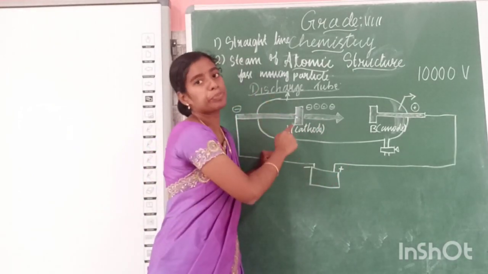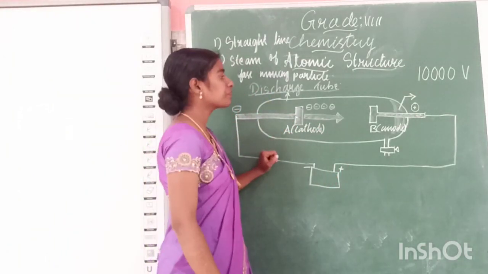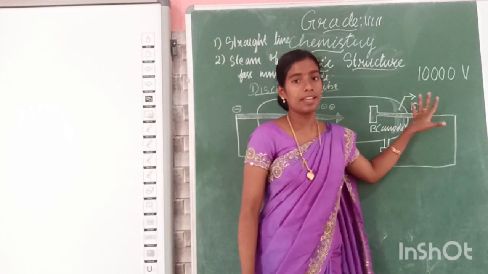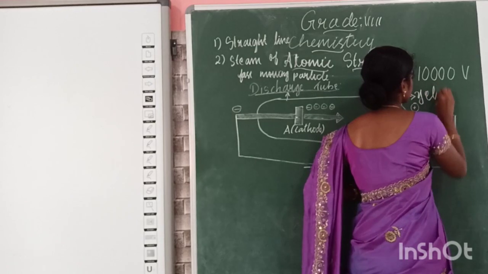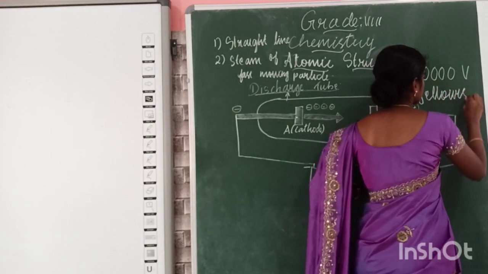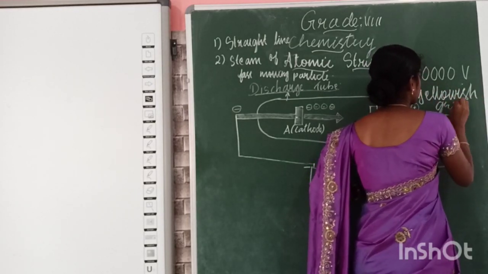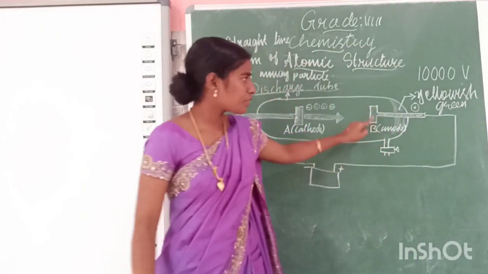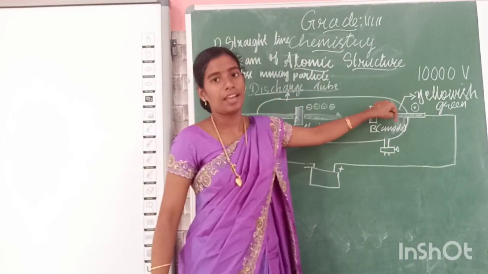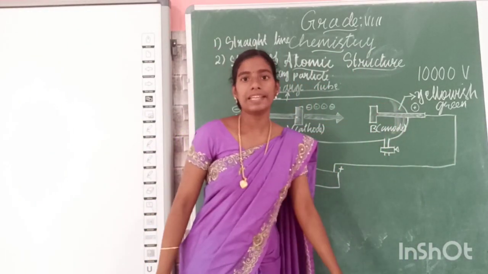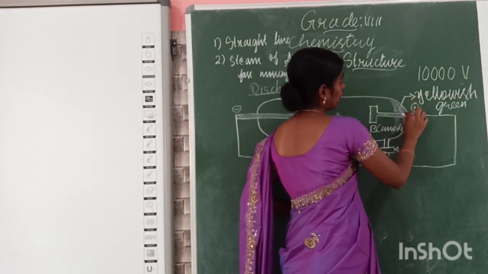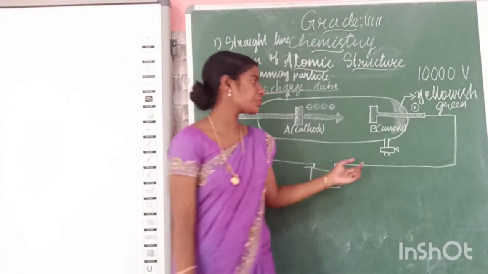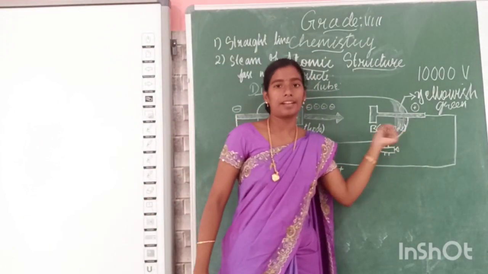When this plate produces the cathode rays, a yellowish green light is produced at this end. Clear?